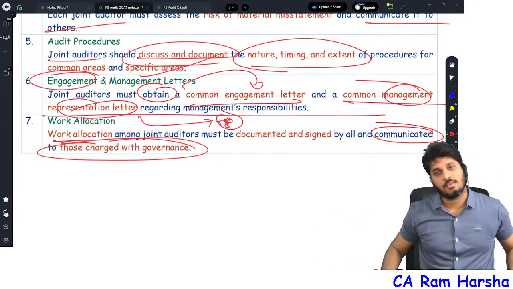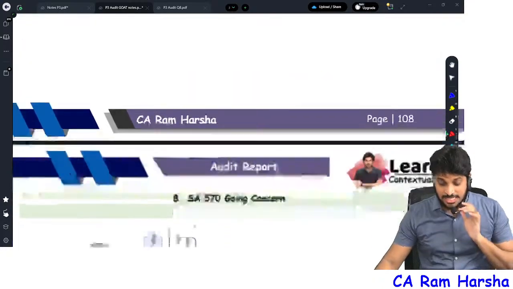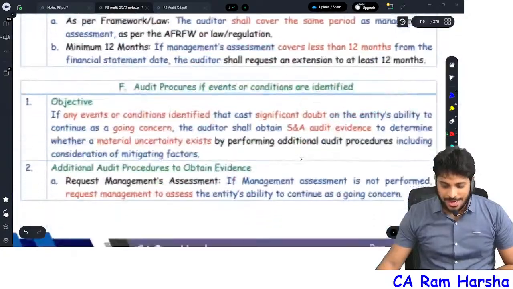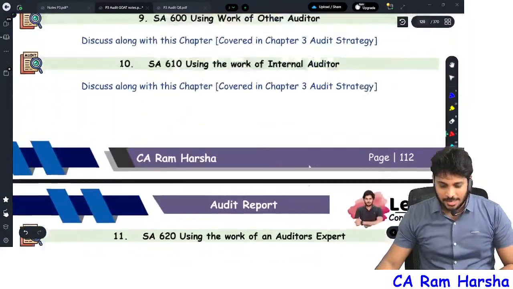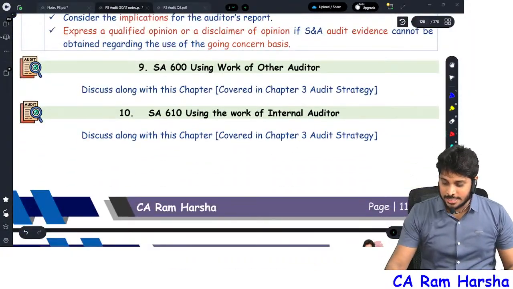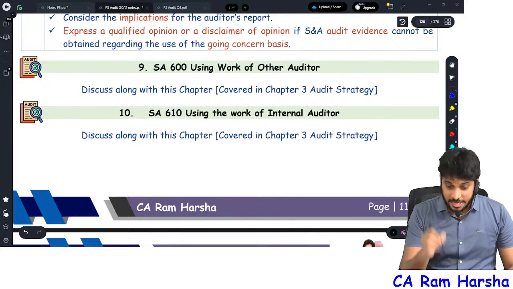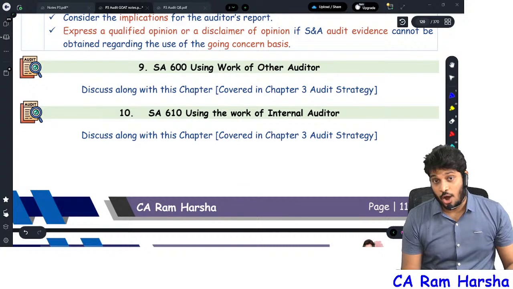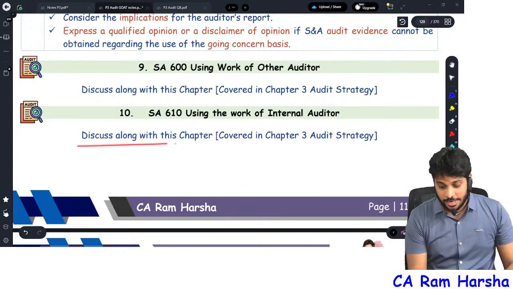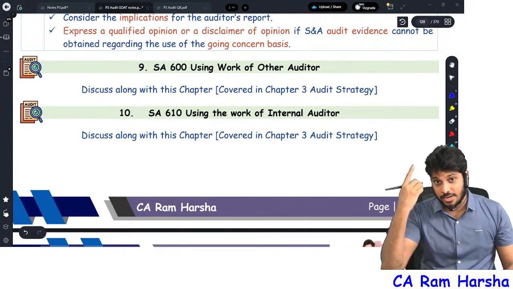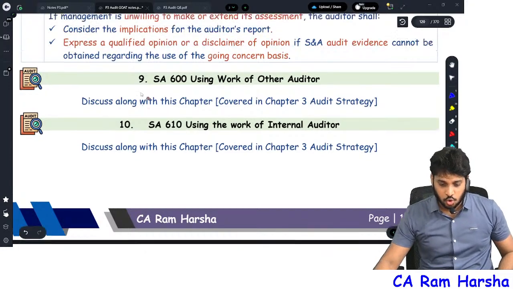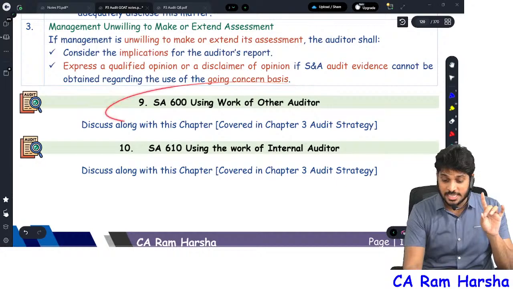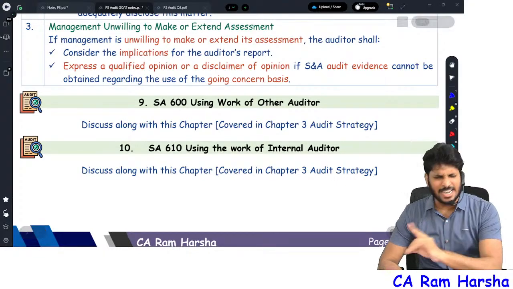299 over. Easy. Next, 600 I will discuss. Going concern, I'll come back to it. Wait, don't worry. SA 600, what is SA 600? It needs to be discussed along with this chapter. In this chapter only you should cover, but actually it is covered in the audit strategy chapter. SA 610 also is to be discussed in this chapter only, but it is covered in the audit strategy chapter. Now I will cover only the 600 topic. 610, 620 later I will be covering.